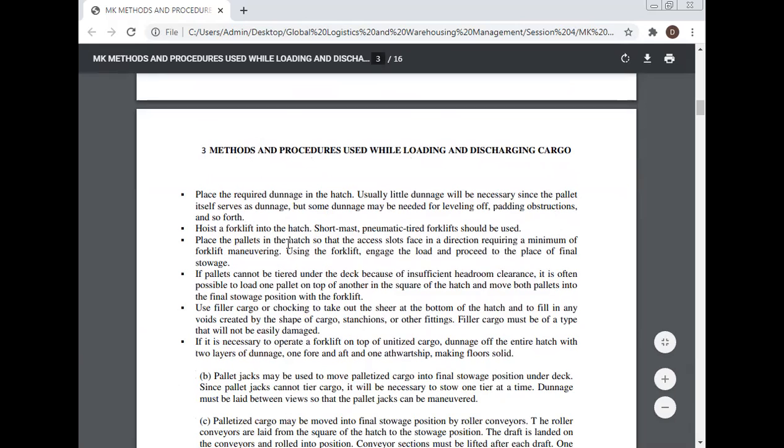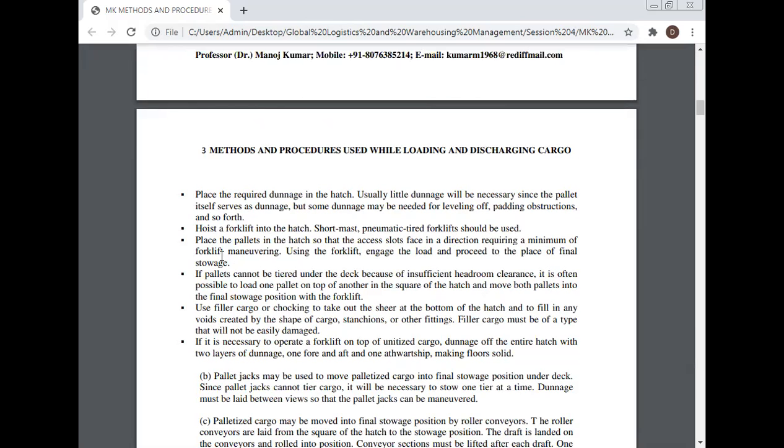Hoist a forklift into the hatch. A short mast, pneumatic-tired forklift should be used. Place the pallets in the hatch so that the stringers face in a direction requiring a minimum of forklift maneuvering. Using the forklift, engage the load and proceed to the place of final stowage.